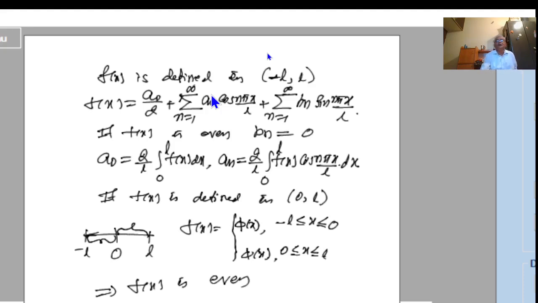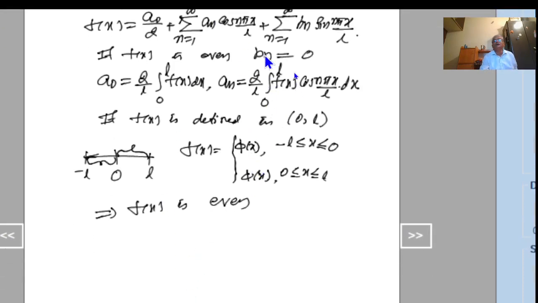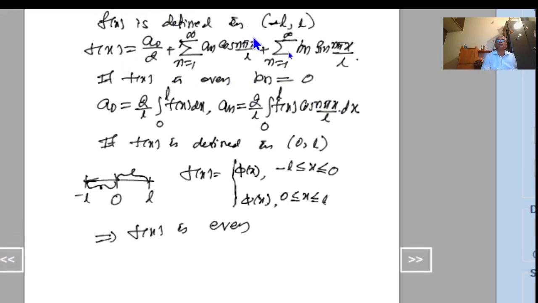If f of x is even, then we get b_n equal to 0, we get a naught given by this formula, and a_n is given by this formula, and the function f of x can be expressed only in terms of cos. So we are defining this function from minus L to plus L like this. That means here we are treating f of x as an even function, and then we find a naught and a_n and substitute here. This series is known as the half range Fourier cosine series.